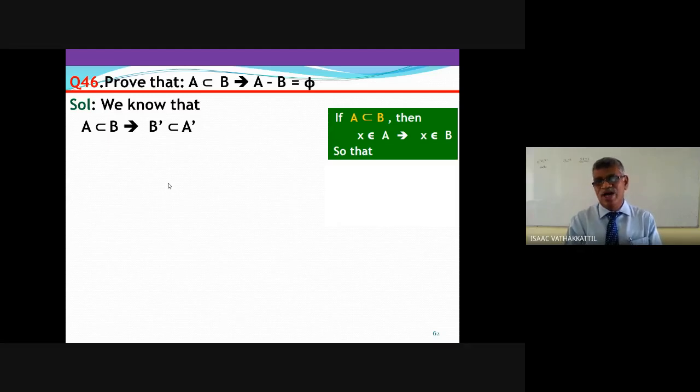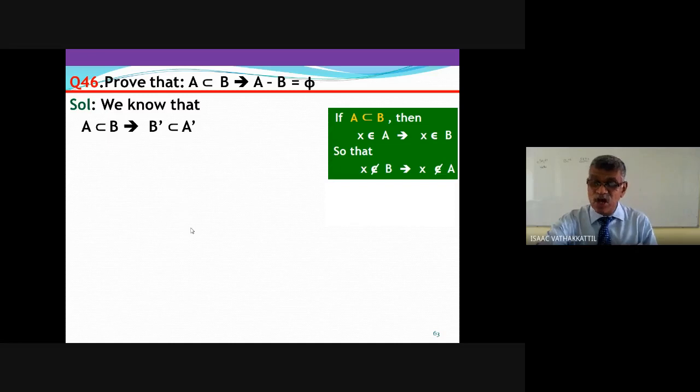See here, x belongs to A implies x belongs to B. That means x does not belong to B implies x does not belong to A.